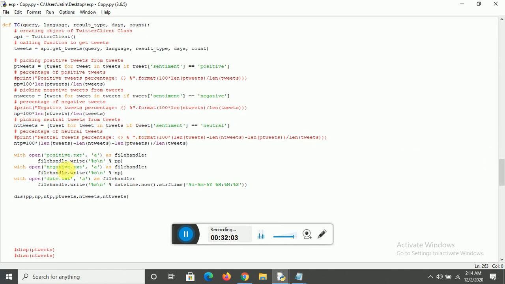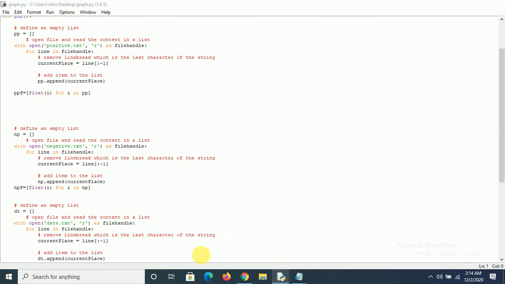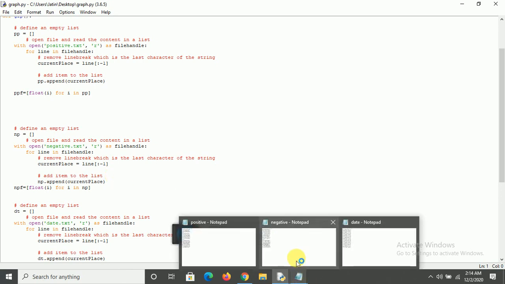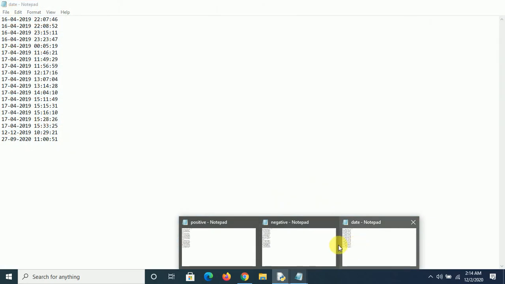This is file handle dot write, it was write mode, right? So here it's R, it's read mode. So basically again we read the text, and line by line we fetch the percentage which is already written in the file throughout the course of time whenever we have run the program.